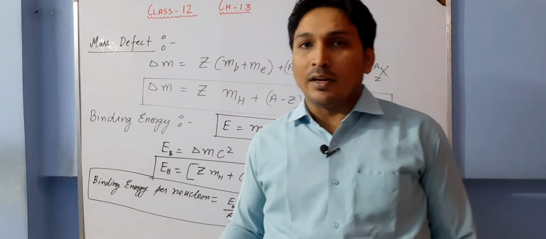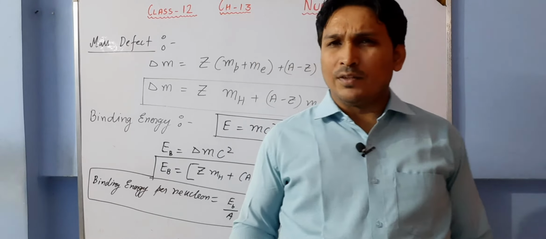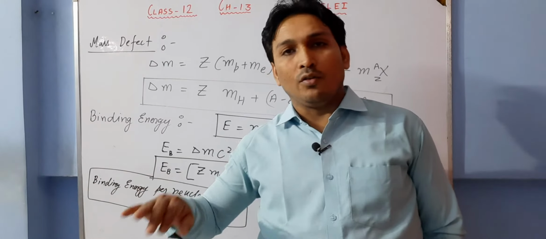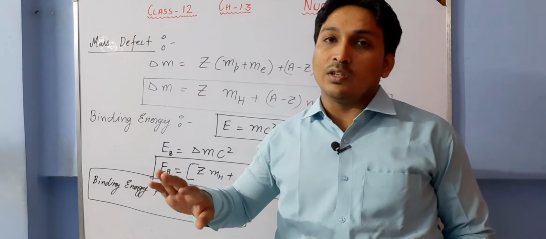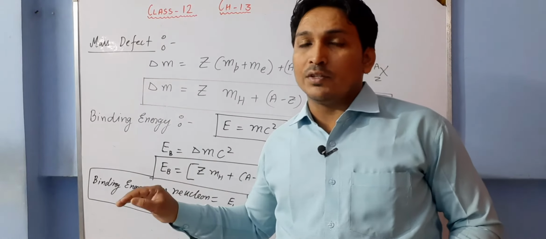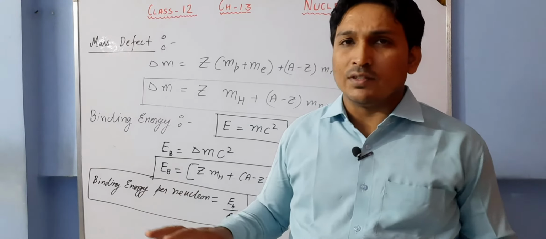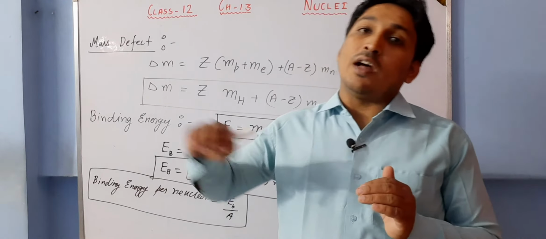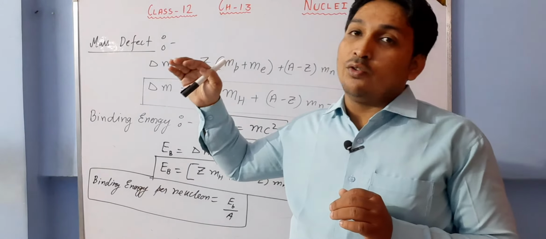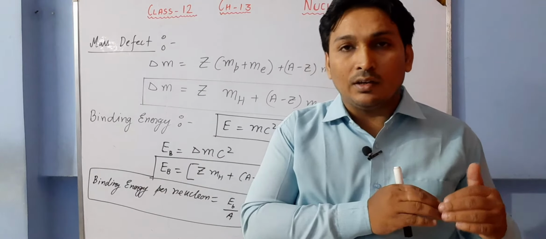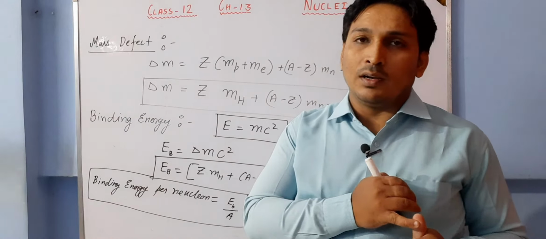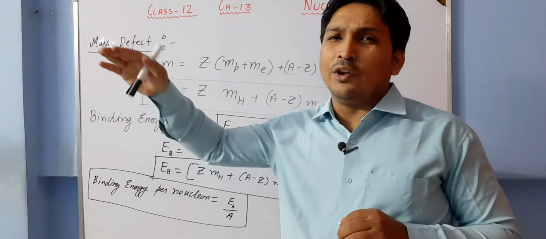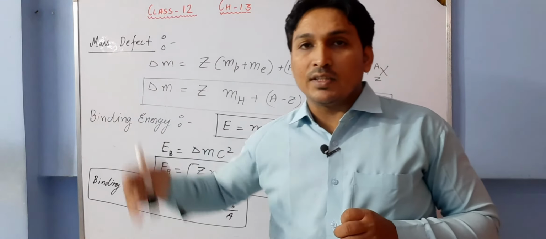It is maximum for iron, whose mass number is 56, I think, and then it decreases again, and for larger nuclei like uranium, it is smaller, approximately 6.7 something mega electron volt.